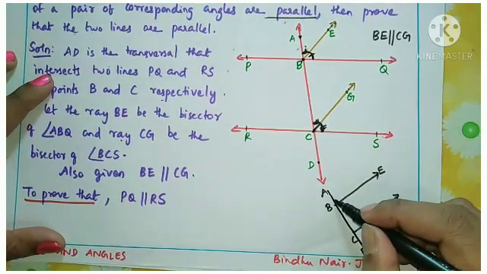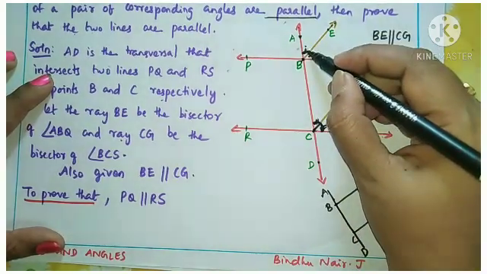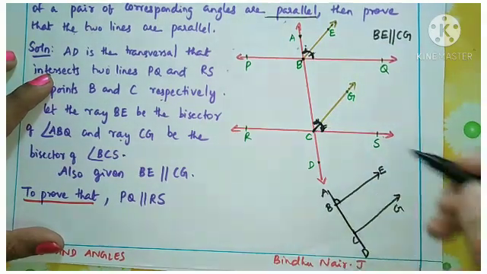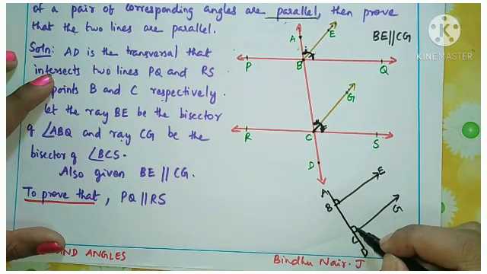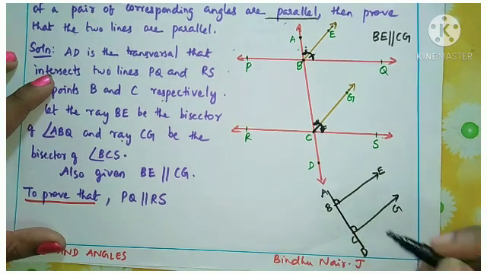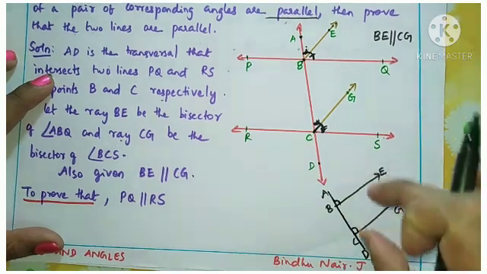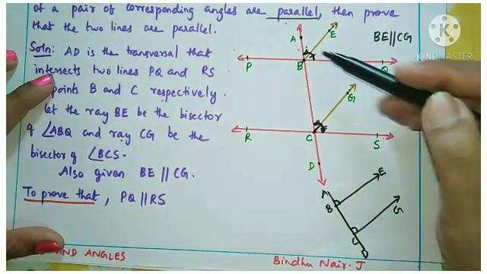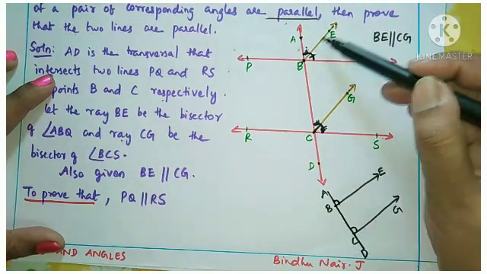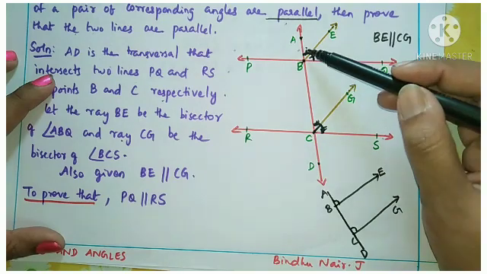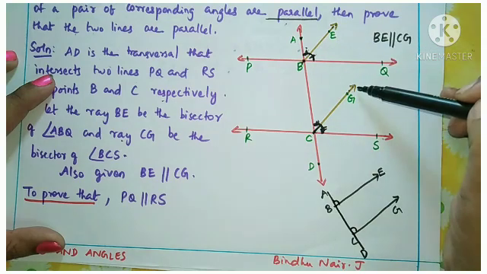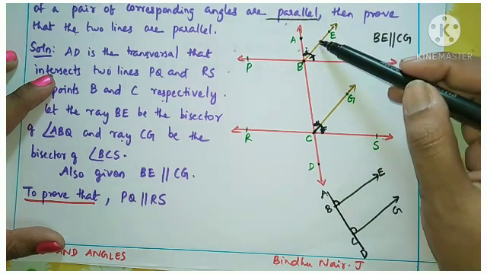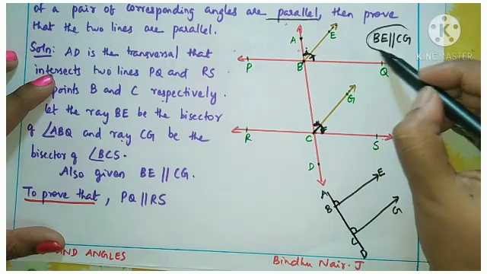Now you see what this angle is. This angle we found out now, ABE and BCG. What are these two angles, children? Yes, very good. They are corresponding angles. So you want to understand this concept. Now we have found out already ABE and BCG. And what is the relation between ABE and BCG? Because they are two parallel lines, that is the important condition. BE parallel to CG, that is given in the question.